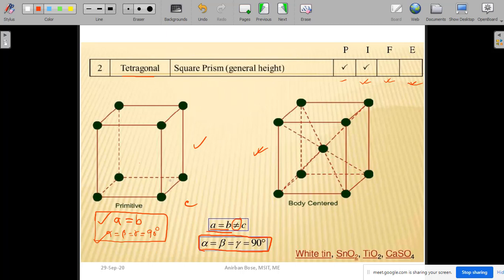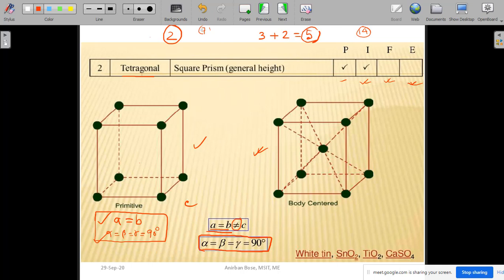In cubic we have seen 3 unit cells and in tetragonal 2, so in total 5 unit cells and 2 crystal classes, cubic and tetragonal. Finally, we know there will be 14 unit cells and 7 crystal classes.